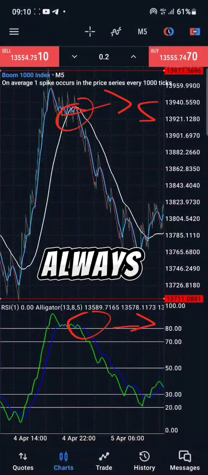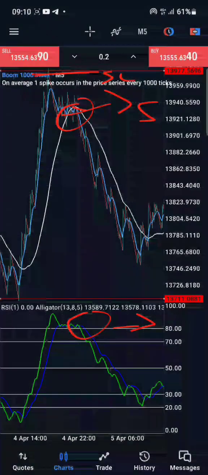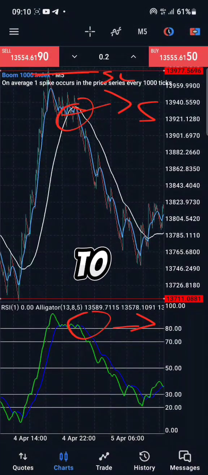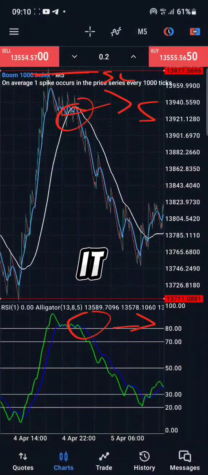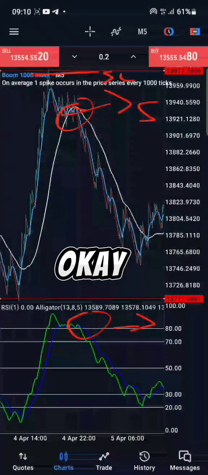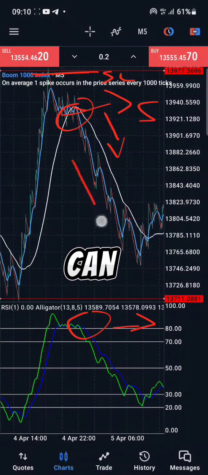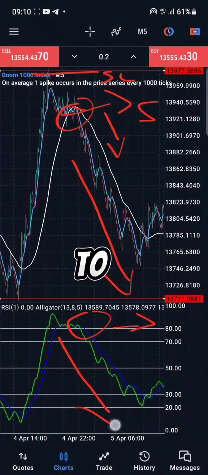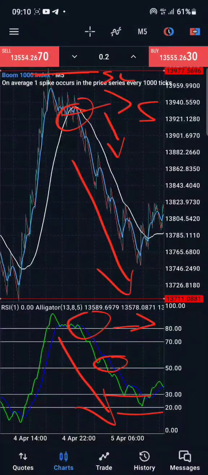However, you should always have your stop loss, so you can have your stop loss at the tip right here. This is very, very important. This is for you to protect your capital in case it wants to break out from the resistance zone. If it breaks out, then it will keep on buying, but if it does not, then it's going to sell. Just the way you are seeing right here, it has sold, and it will keep on selling until it gets to 30 or 20. Sometimes it will have some issues around 50, but immediately it breaks out from 50, it will get to 30 or 20. So this is very, very important.